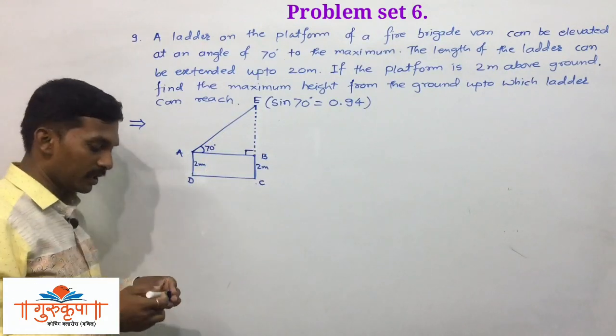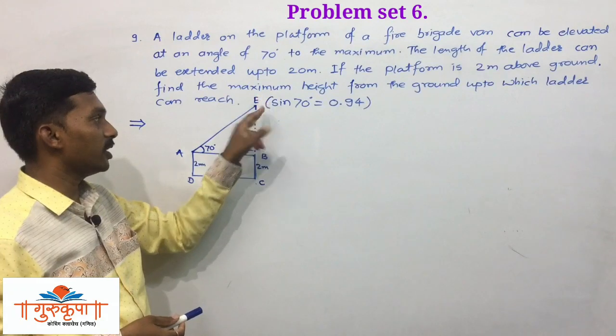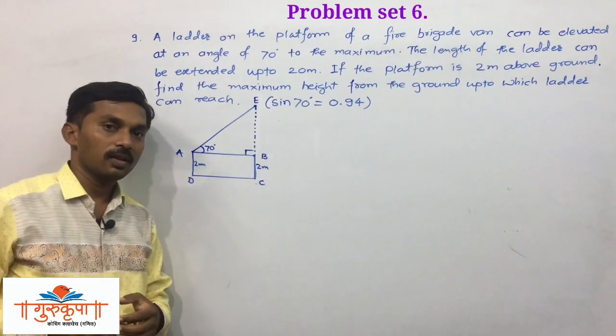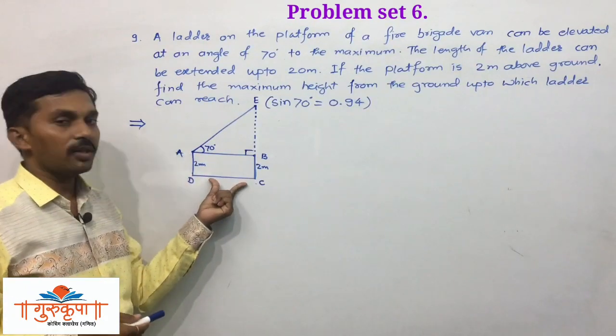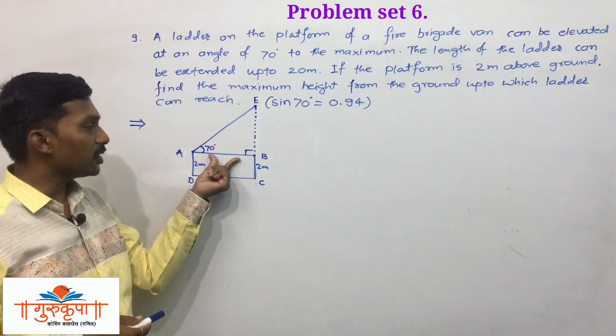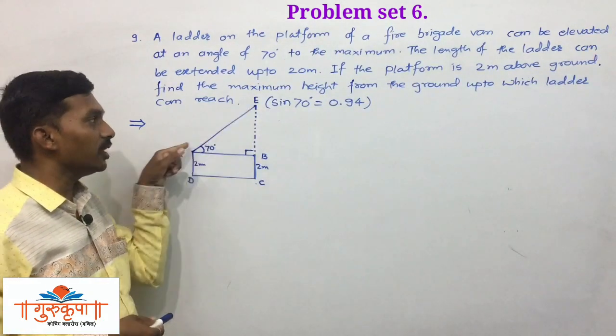It is very easy, but the plotting diagram, drawing a diagram, that is very important thing. Again you can see here, this is ground level. From the ground level the platform is 2 meter above, and on this platform we have a ladder AE.